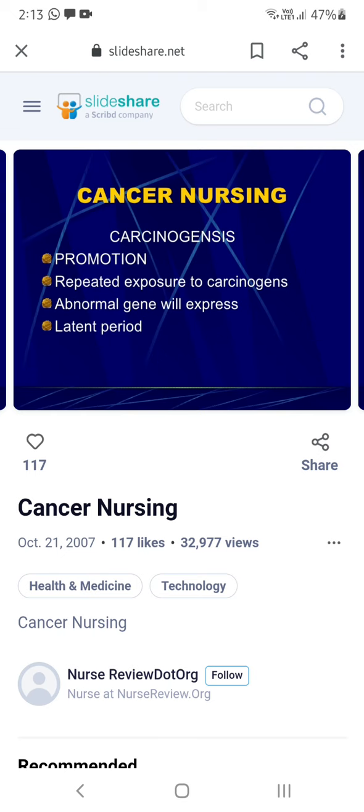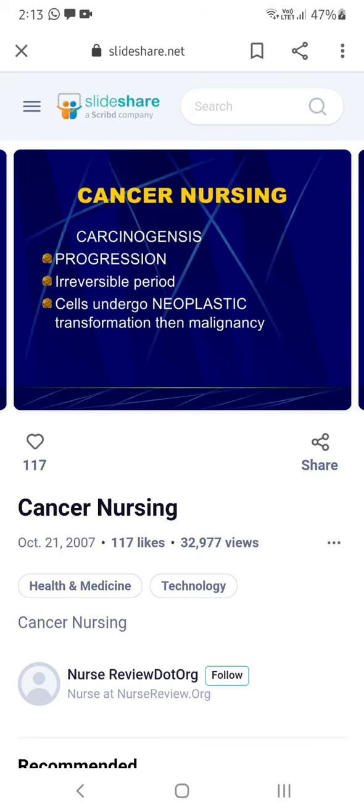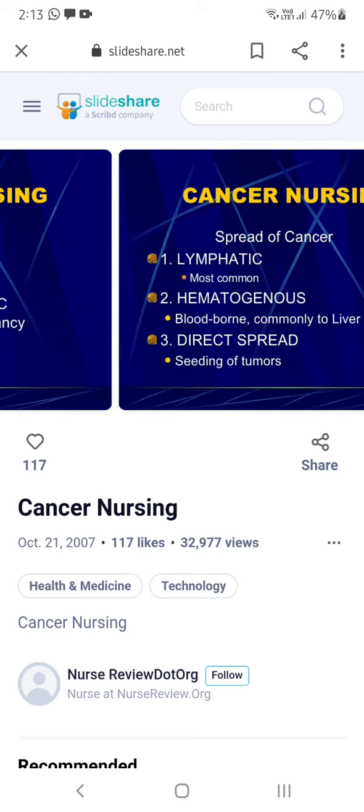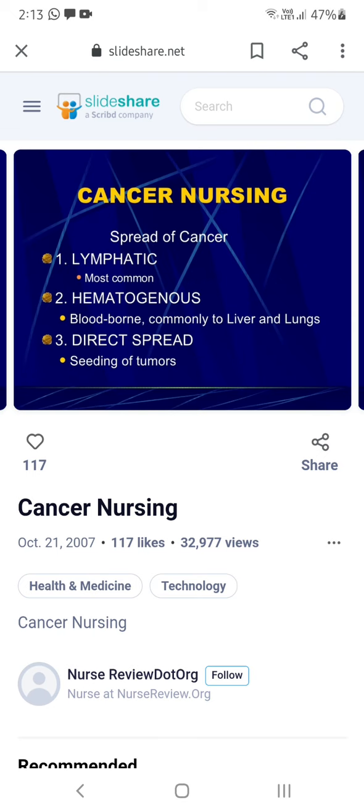That period is known as the latent period, which covers the first and second stages. And finally progression: the cell rapidly increases in size and cell division is seen. Now, the spread of cancer: you all know how it spreads from one part to another. Mostly we have two types of drainage systems in our body, one is blood flow and the next is lymphatic flow. Through these two, the cancer cells can spread.